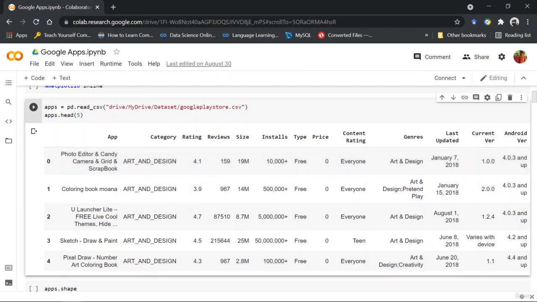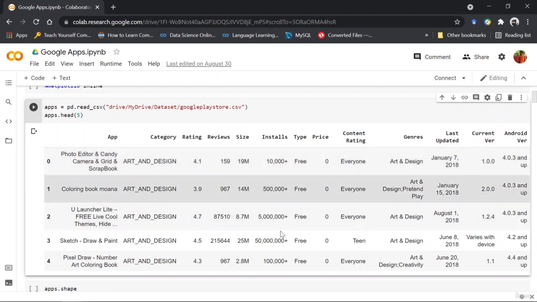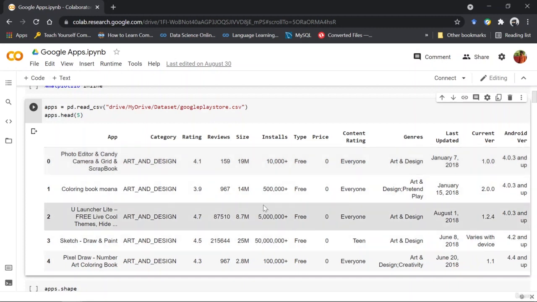Even if you look at installs, it would be later revealed that this is not actually in numbers or in numerical form. It is again in string form only. So you have to extract all of these data before you can do anything with it.